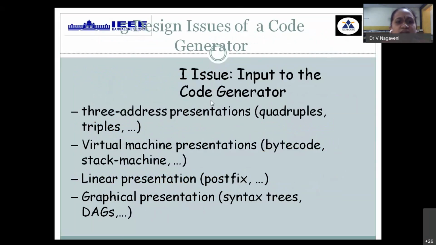Now, there are some standard issues involved in the generation of target code. The first and foremost issue is whether the type of three address code you have used is standard or not. Whether you made use of quadruple or triple, bytecodes or stack machine, in order or post order form, syntax tree or DAG, which combination leads to proper intermediate code as input to the code generation? We cannot say which one is efficient. This is one such issue.